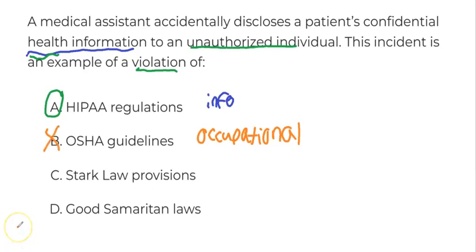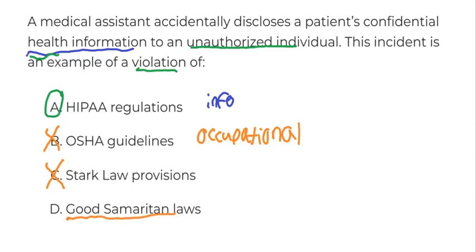Option C is the Stark Law provision. The Stark Law provisions refer to a conflict of interest for a provider. So let's say that a provider has financial stakes in a specific imaging company or an X-ray building, and they refer patients here for financial gain for themselves. That would be a violation of the Stark Law provisions, which is different from the scenario up here, so we can eliminate choice C. And then the Good Samaritan laws, that law relates to how it sounds, Good Samaritan.